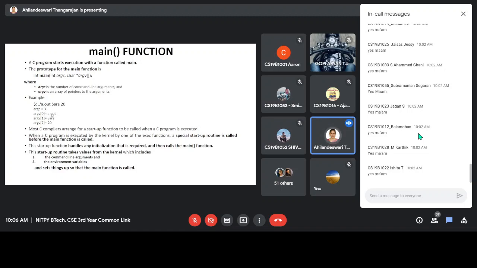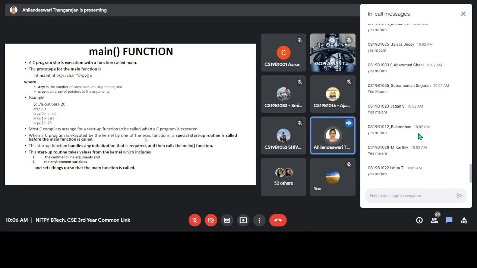Then argv[1] contains Sara, and argv[2] contains 20. So this is an array, a string array, so we are storing strings in it. Then when the program is executed by the kernel, the kernel will execute the exec function.